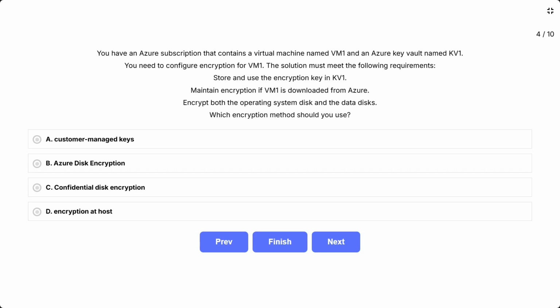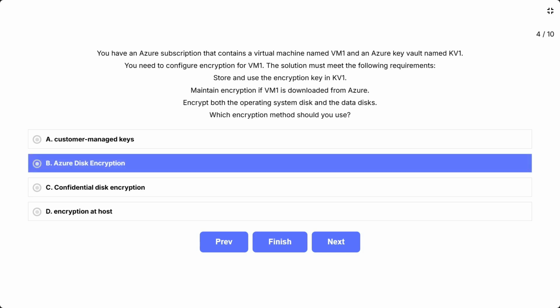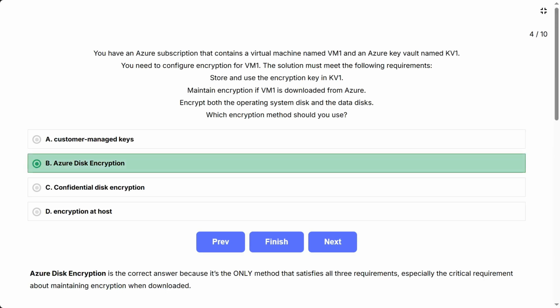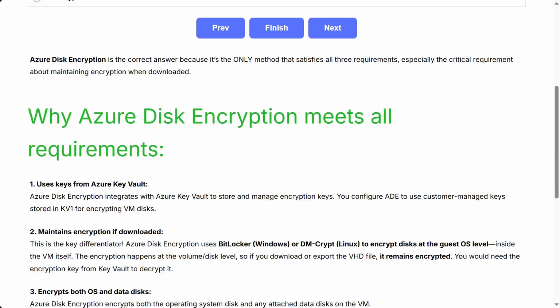The correct answer is Azure Disk Encryption. Azure Disk Encryption is the correct answer because it's the only method that satisfies all three requirements, especially the critical requirement about maintaining encryption when downloaded. Why Azure Disk Encryption meets all requirements? 1. Uses keys from Azure Key Vault. Azure Disk Encryption integrates with Azure Key Vault to store and manage encryption keys. You configure ADE to use customer-managed keys stored in KV1 for encrypting VM disks.